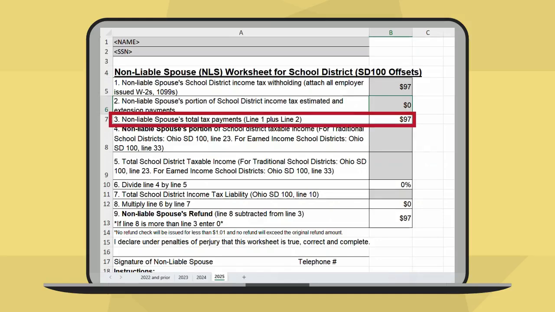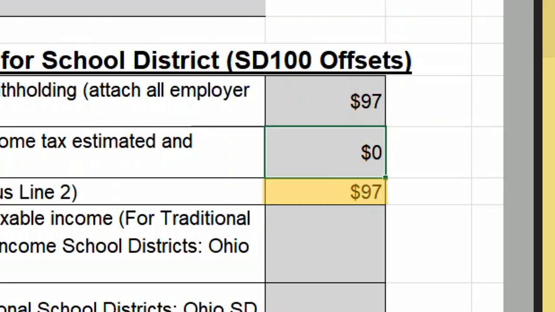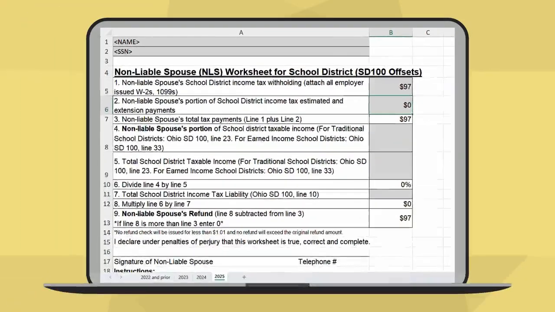On line 3, you will calculate the non-liable spouse's total school district tax payments by adding lines 1 and 2 of this worksheet. Please note, if line 3 results in 0, you're not entitled to any portion of a refund. If you are using the electronic worksheet on our website, this line will be calculated for you automatically.